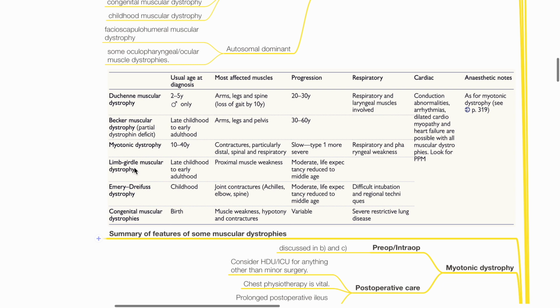For limb girdle muscular dystrophy, this usually presents in late childhood and early adulthood with proximal muscle weakness. Life expectancy is reduced to middle age. Emery-Dreifuss dystrophy presents in childhood with joint contractures. Life expectancy reduced to middle age. Difficult intubation and regional techniques is expected. Congenital muscular dystrophies present at birth with muscle weakness, hypotonia, and contractures. Progression is variable. There is severe restrictive lung disease.